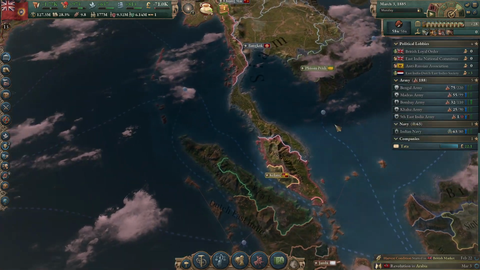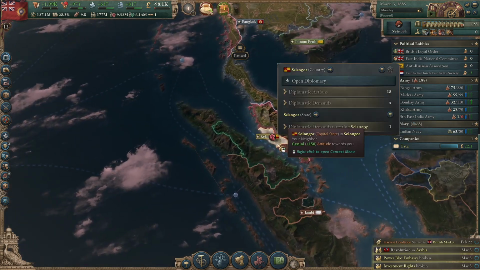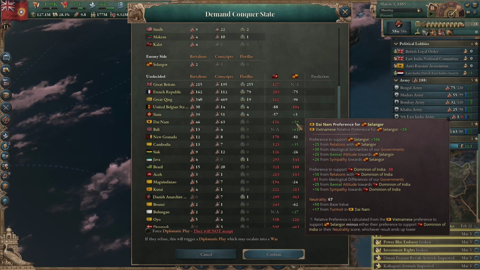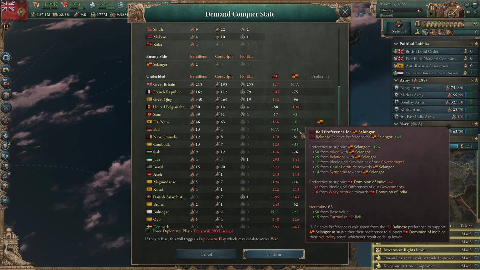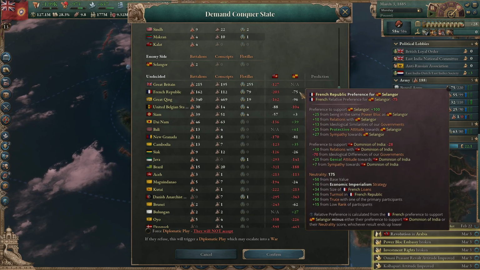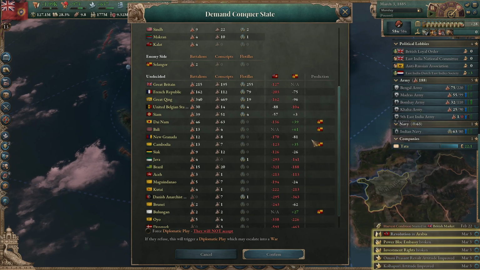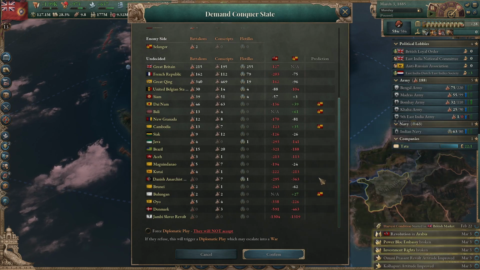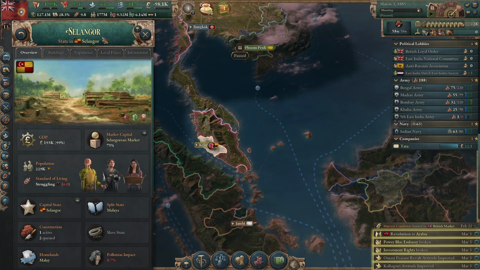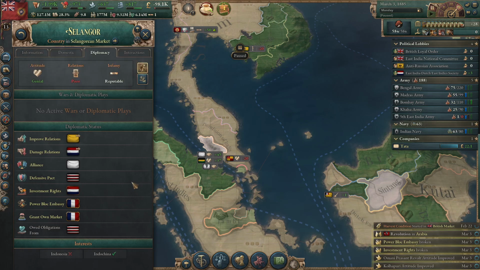There's Perak dealt with. Now, Selangor. Conqueror, who's going to step in? Dainam, maybe. Bali, maybe. Cambodia, maybe. France, no. China, no. Siam, maybe. Bulingen, maybe. Let's do it. As long as they don't have any problematic diplomacy I need to worry about. Alliance with Bulingen, defensive pact with Bali. Yeah, we'll do it.